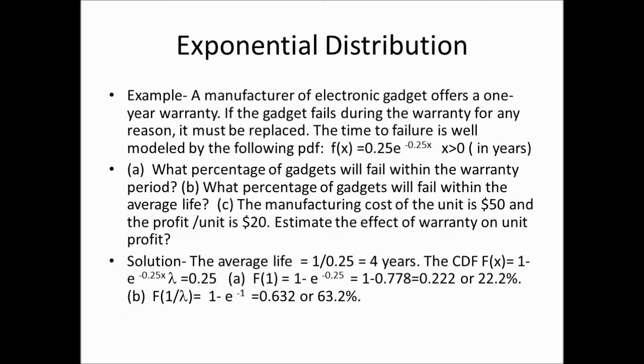And then if you want to find out what percentage will fail within the average life, instead of x we put 1 over lambda, and we get 63.2%. So if a random variable follows exponential distribution, and you're modeling failure time, then the probability of failure within the average life is always 63.2% or 0.632.